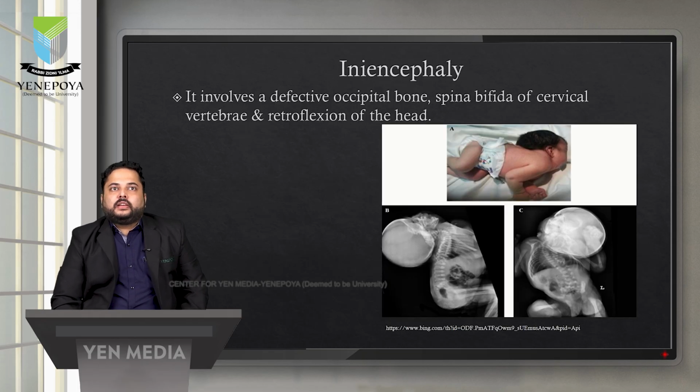Next is anencephaly. It also involves a defective occipital bone, and in this condition there is a retroflexion of the head. The head is bent backwards due to the defective occipital bone as well as spina bifida of the first cervical vertebra.